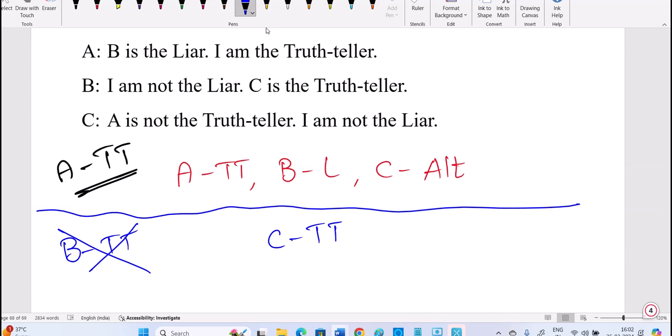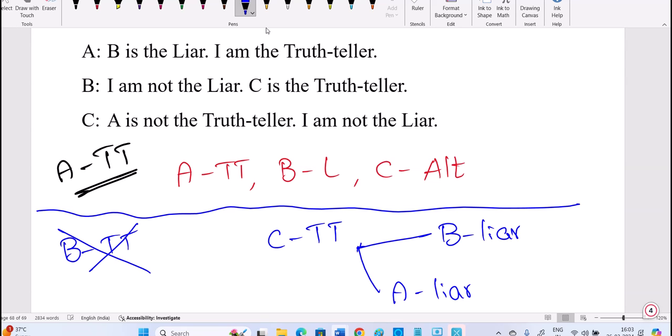A is not a truth teller is correct. Next, I am not the liar. That is also true. I am taking C as always speaking correctly. So, when C is a truth teller, now I have to think about B and who is the liar. Among A and B, one should be a liar, one should be an alternator, right? So there are two possibilities: B is a liar or A is a liar. We have to check whether it satisfies the rules or not.